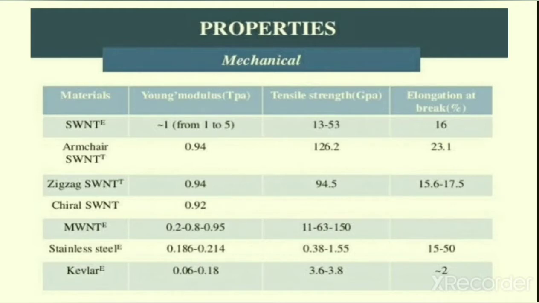For example, for Young's modulus, Kevlar is 0.06 to 0.18, and for single-walled carbon nanotubes it is approximately in the 1 to 5 range. Then for tensile strength, single-walled carbon nanotubes have 13 to 53 gigapascal, while Kevlar has 3.6 to 3.8 gigapascal. So there itself we can see that carbon nanotubes in the case of mechanical properties are far better when compared to stainless steel and Kevlar.